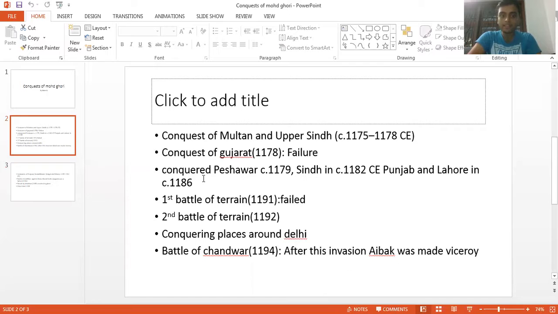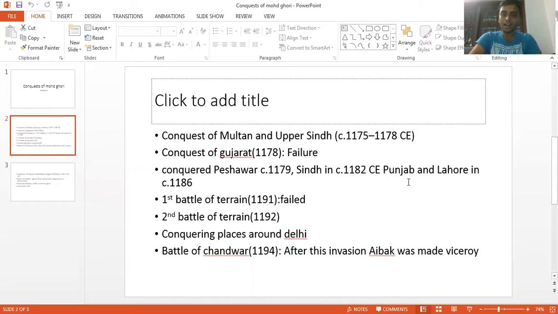Then he retreated from Gujarat, but he was not discouraged. He then conquered Punjab and Lahore in subsequent attempts.